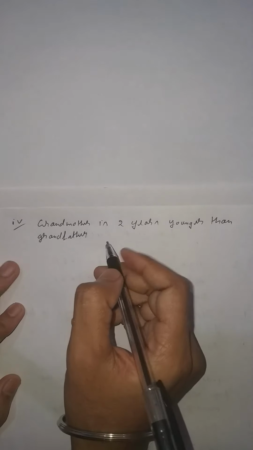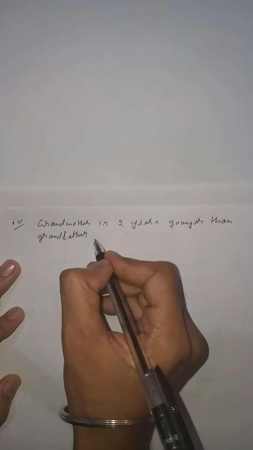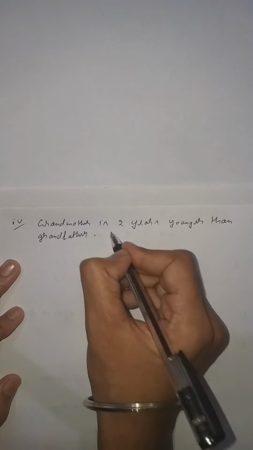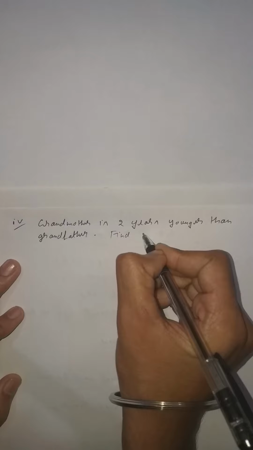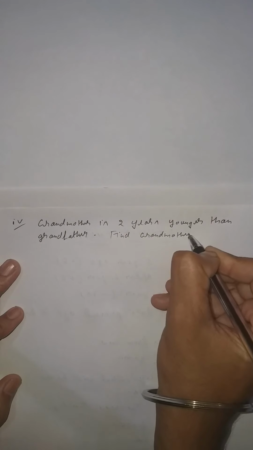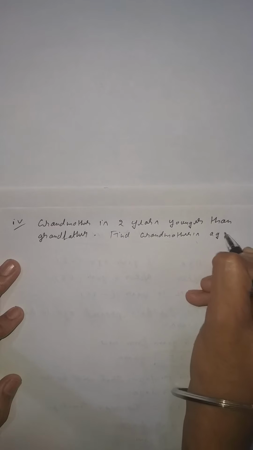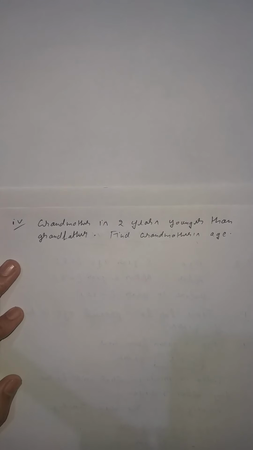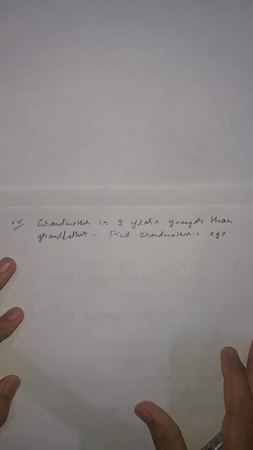Clear student? Then find grandmother's age. Okay student? Now again we have to use our concept.